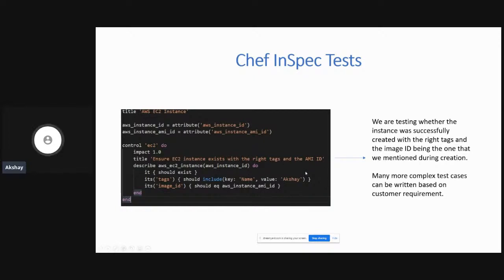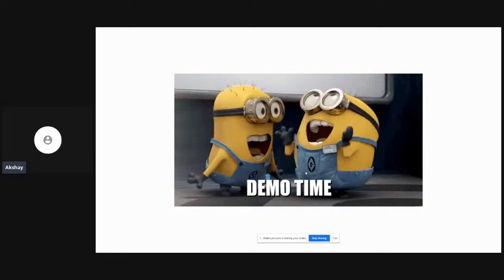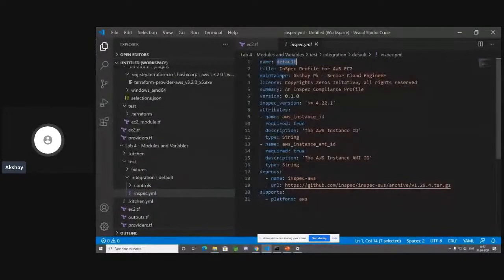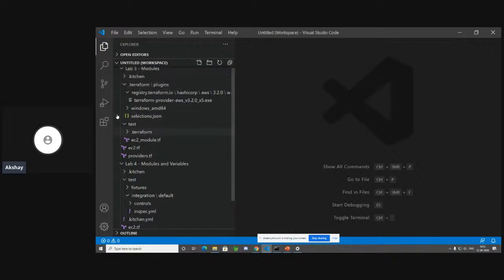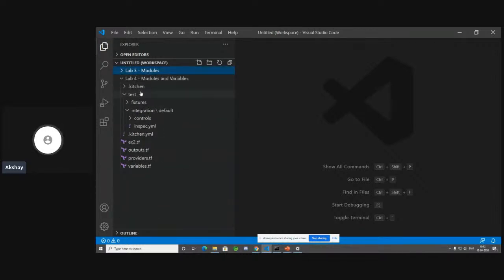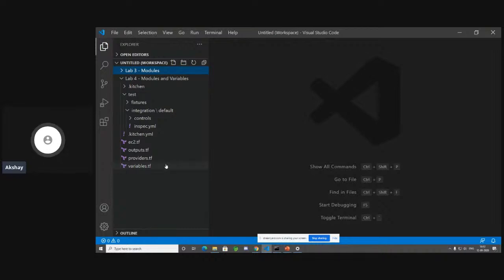Okay. So having all of this in mind, like what Kitchen does and what InSpec does, let's go ahead and do a demo. I always love demos and GIFs. Okay, let's do it. Let's go to VS Code again. Let me close all of these. Let me close module 3 and let's go to module 4. Module 4 over here is pretty similar to module 3, but it has Kitchen and InSpec already written into it, and it has variables. So let's take a look at our variable file.